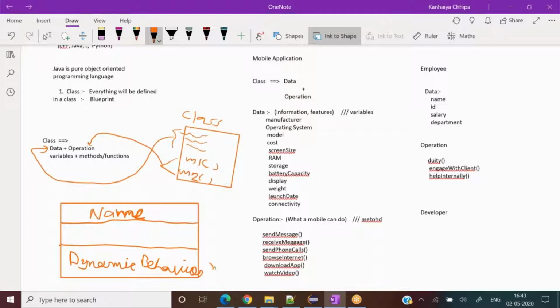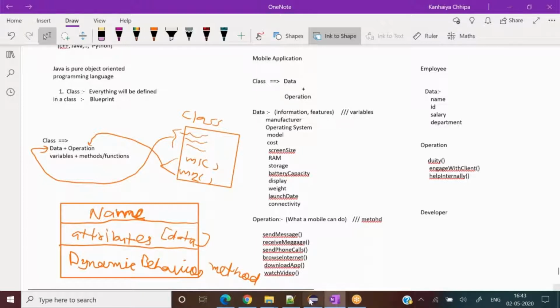Dynamic behavior means method, okay? And its attributes. So attributes are its data or variables. So far so good. Any problem to you? No.